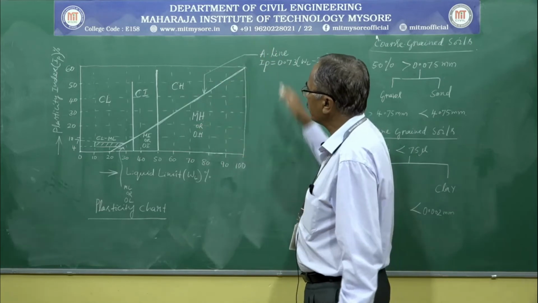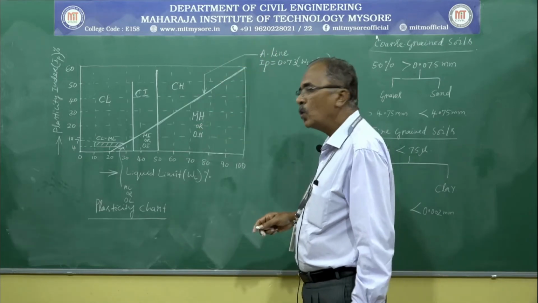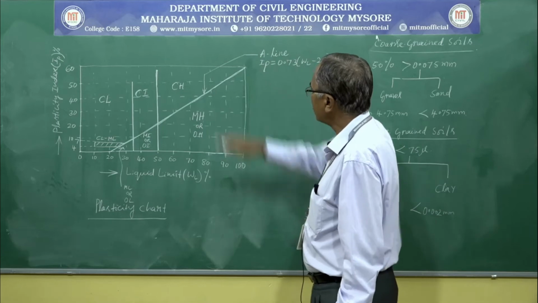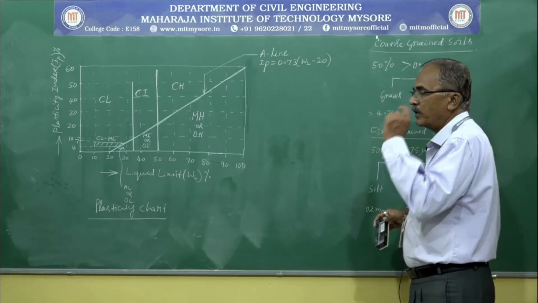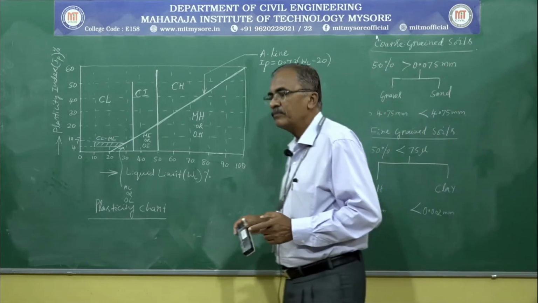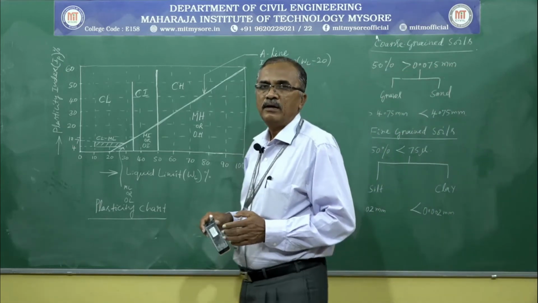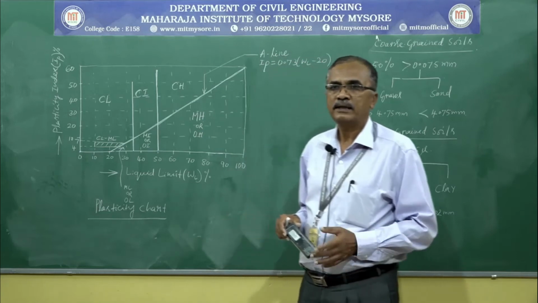Soil can be grouped, or graded, based on gradation. Gradation, as we already discussed, means well graded soil, poorly graded soil, uniform graded soil, like that.